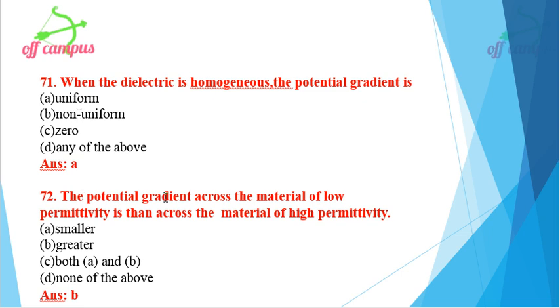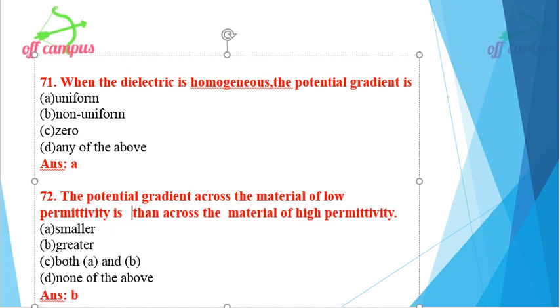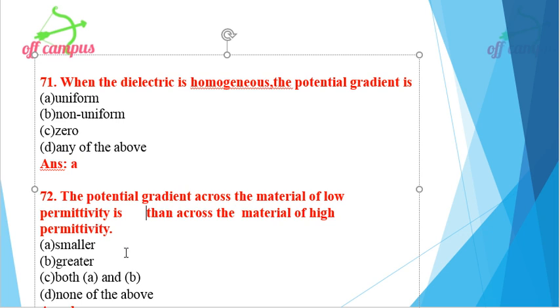Then next question, the potential gradient across the material of low permittivity is dash than across the material of high permittivity. Whether smaller or greater. Potential gradient across the material of low permittivity is greater than across the material of high permittivity.